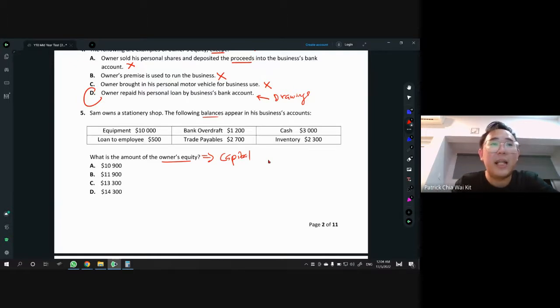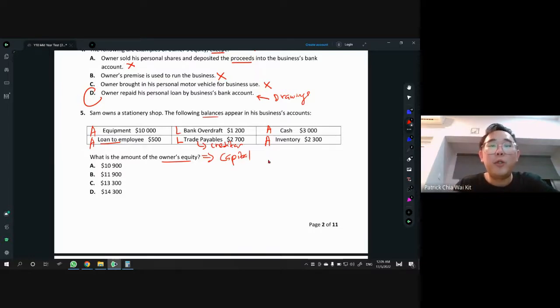Always check these things. Equipment is an asset. Bank overdraft, we owe the bank, liability. Cash is definitely an asset. Loan to, we are lending somebody, so someone owes us, which is an asset also. Trade payable, we owe the supplier. Another name for trade payable, please remember, is creditors. So we owe people, the supplier. And then inventory, this is stock, something belonging to us, so it is an asset. If you look at all the items, there's A and L. And then the question asks us, what is capital? A stands for asset, L stands for liability.